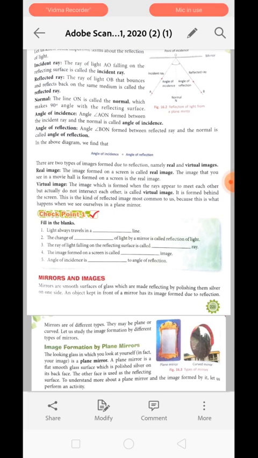It means that over there no light is intersecting each other, but we can imagine that over there light is present, and that type of image, whenever received by our eyes, is known as a virtual image. It is always formed behind the mirror. It is the kind of reflection most common to us, because this is what happens when we see ourselves in a plain mirror. Just see how this happens.